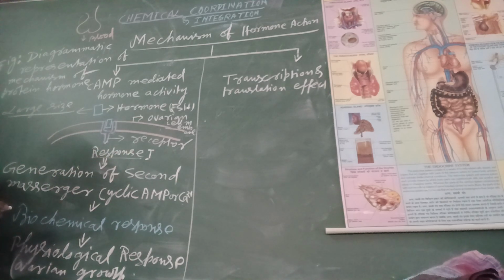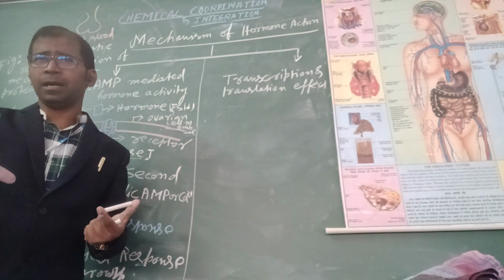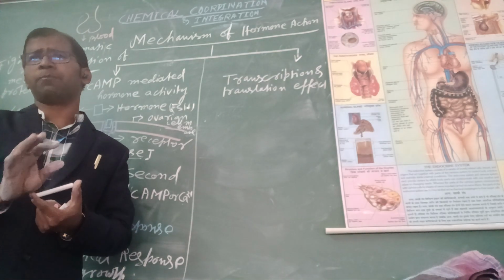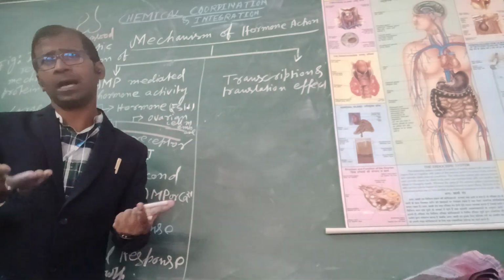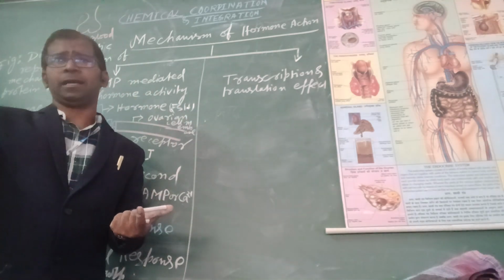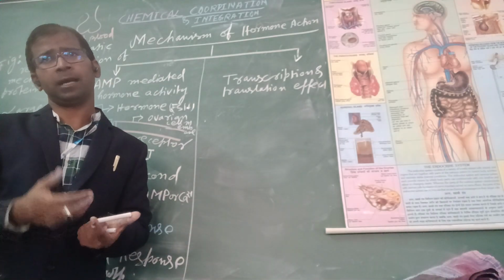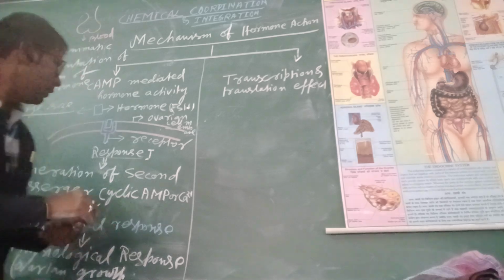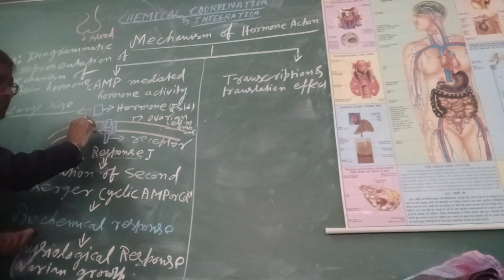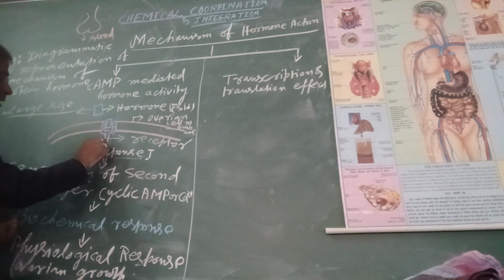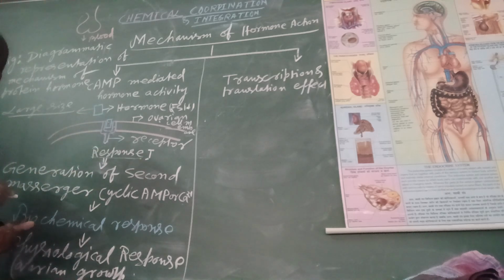Suppose a man comes to the door of your house, and you will not let him enter the house, but after coming he leaves something and goes away. He leaves that response inside your house. Understood or not? So this hormone cannot enter inside your home, meaning inside your ovarian cell, but it gives the response when it binds with the receptor.